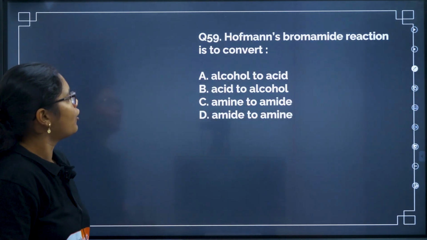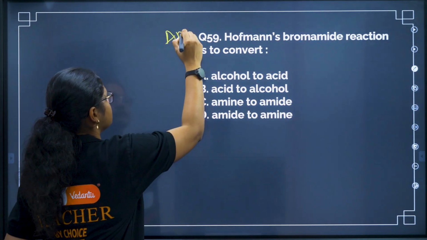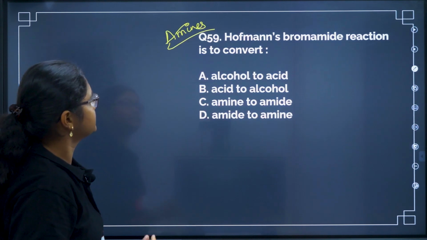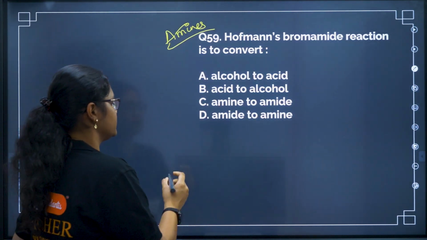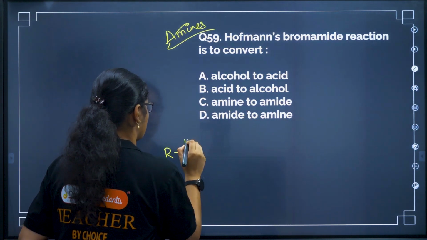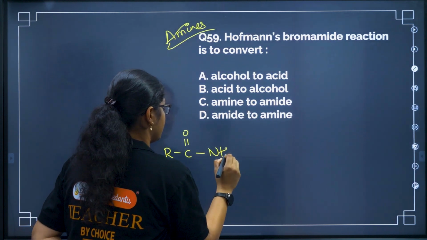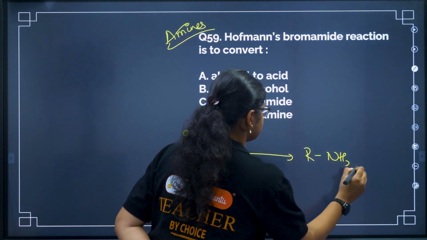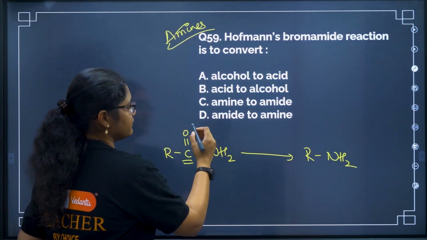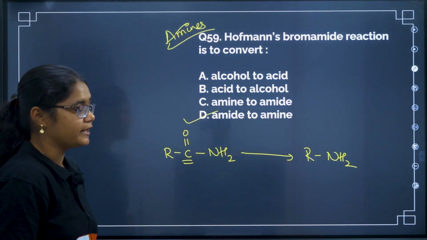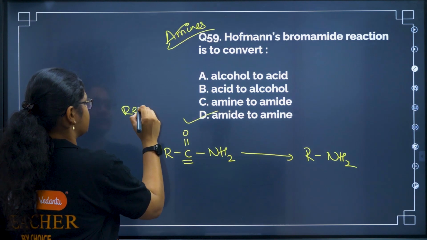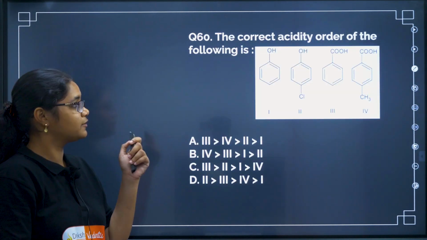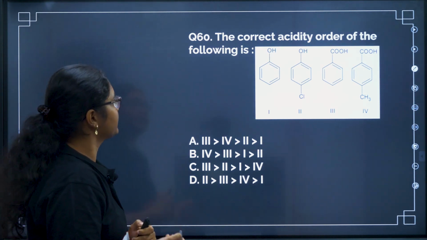Next, Hoffmann bromamide. So this is again from the amines chapter. Hoffmann bromamide degradation reaction is to convert. So if you remember the reaction, we have RCONH2 amide, and if you take the reagent we will get RNH2. So one carbon is reduced and we get from amide to amines, right? So direct reaction based question, easy one. Next, this is the last question of this mock test. So let us see quickly.